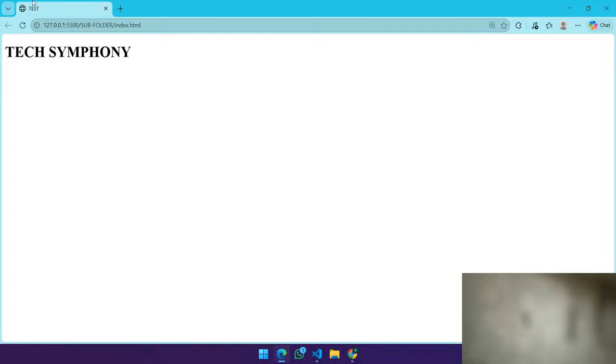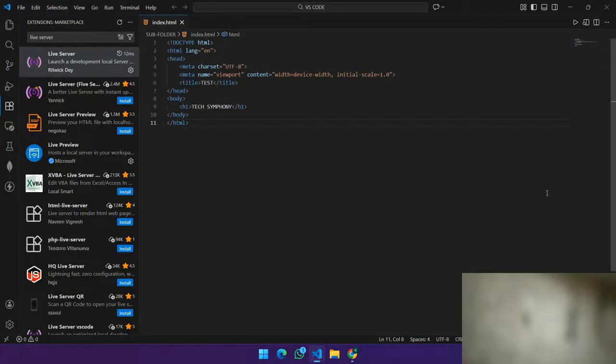Here we already specified the title tag, that is test, and Text Symphony as the heading tag h1 is being displayed in this. So this is how you view the output of the HTML file.